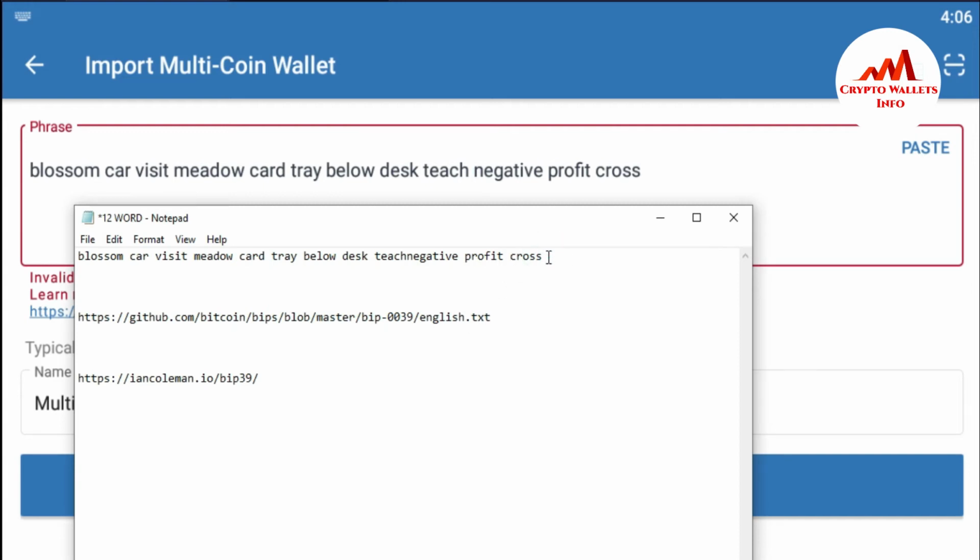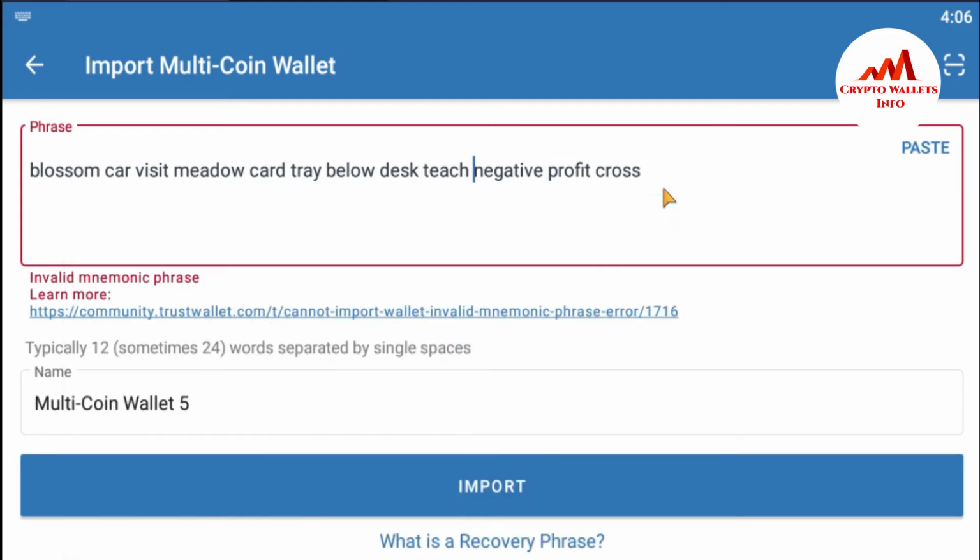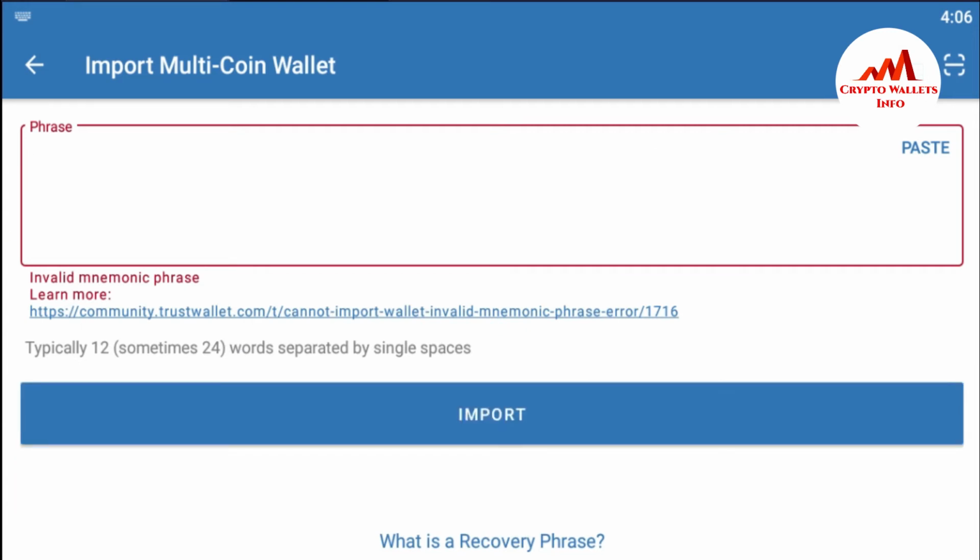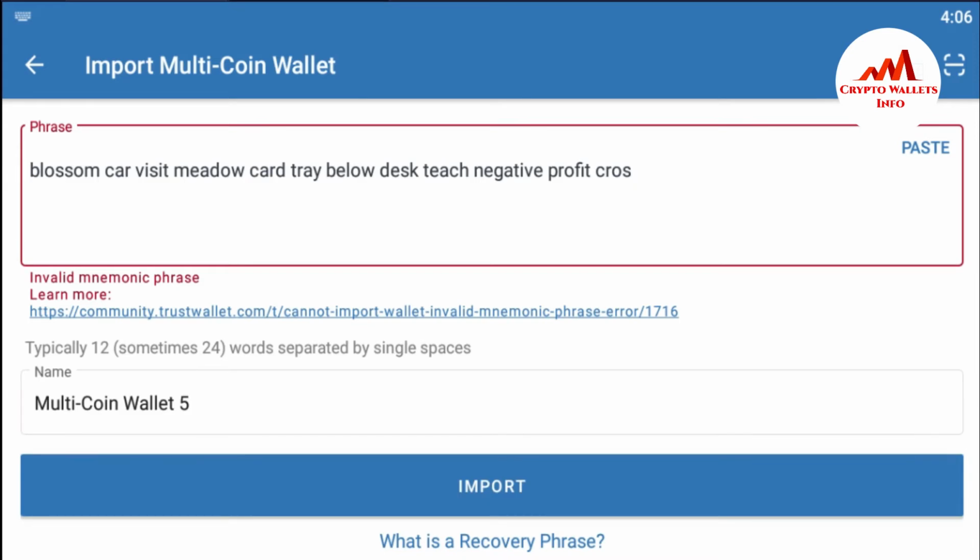Let's suppose my 12-word phrase is not correct, so I remove the S, copy it, and paste my 12 phrases here. You can see I removed the S, which means my 12-word phrase is not correct. I click on import, and you can see the same problem, invalid mnemonic phrases.